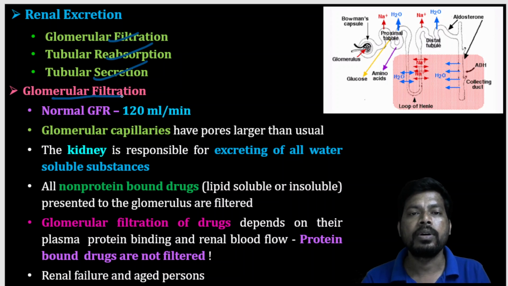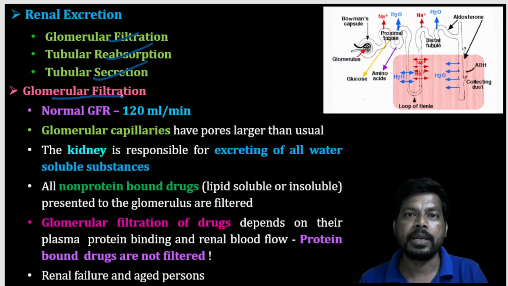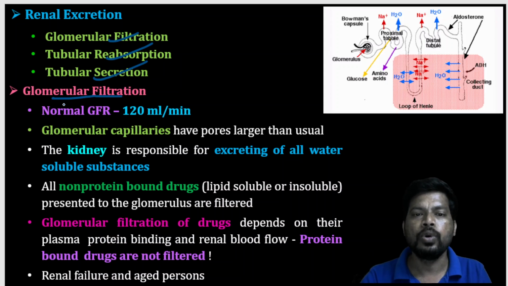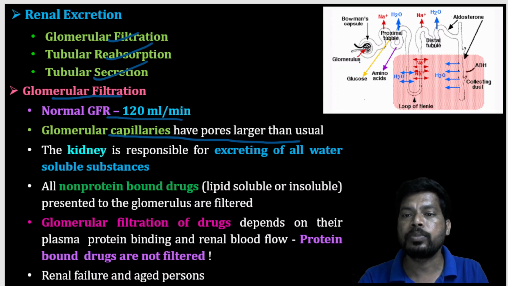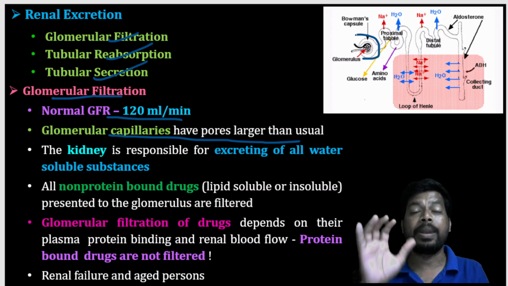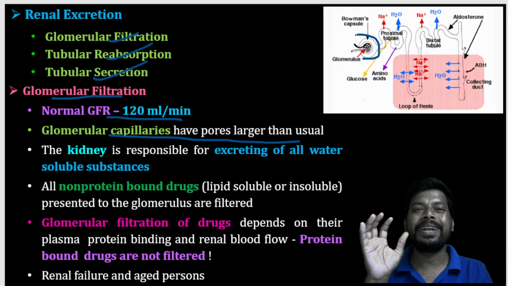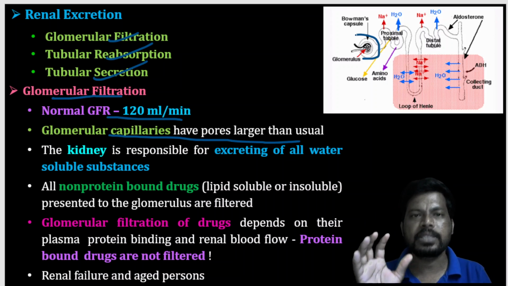It is the net amount of filtration happening per minute, that is, how much ultrafiltrate is filtered per minute. The normal glomerular filtration rate is 120 ml per minute. Glomerular capillaries have pores larger than usual. If you observe, here is a glomerulus, and blood capillaries go to it. Through those blood capillaries, the ultrafiltrate comes to the kidney.